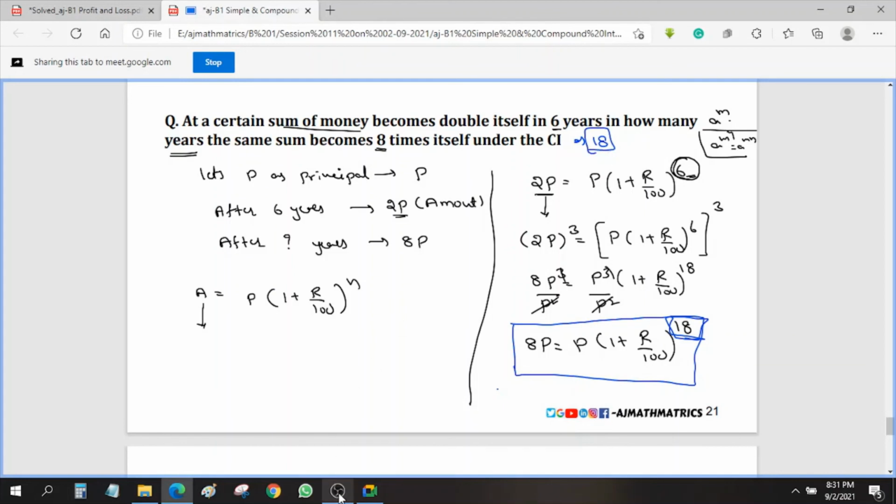So hope I am clear. So this is about simple and compound interest formulas. Okay, so hope you understand this one.